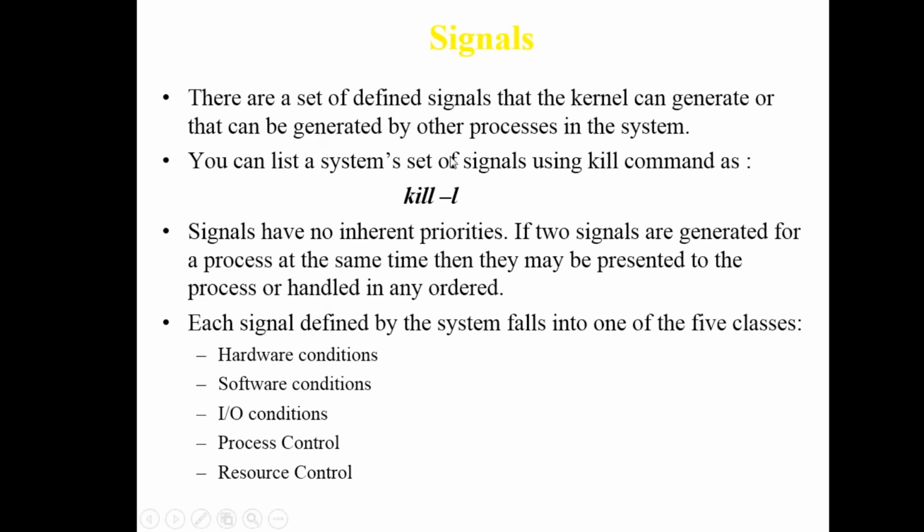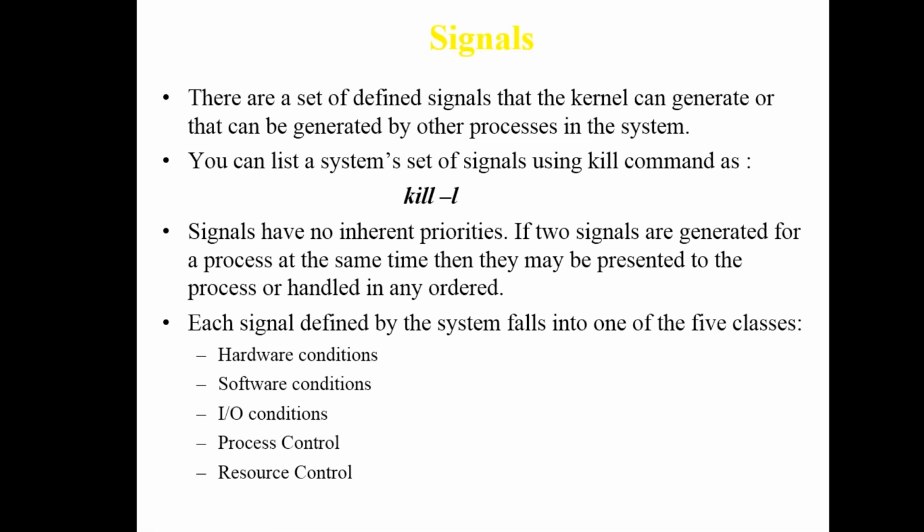They are a set of defined signals. Obviously, if you want to kill one, the kill command is there. Each signal is defined by five classes: a hardware condition, a software condition, any error in hardware, any error in software, any IO, such as the printer not being available, any process not created properly, or any resource control. Any resource that doesn't have control, or any input-output function. These are the parameters on which the various signals are categorized. It can be hardware, software, input output, or process related.